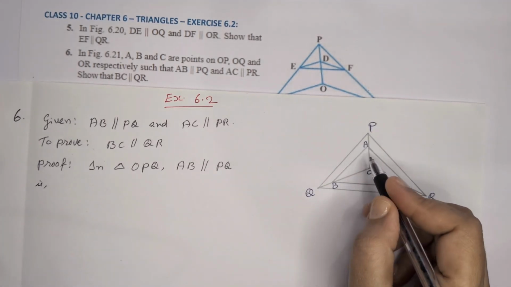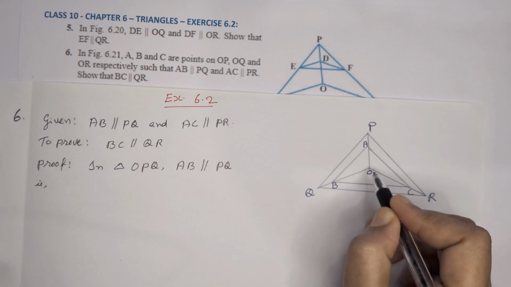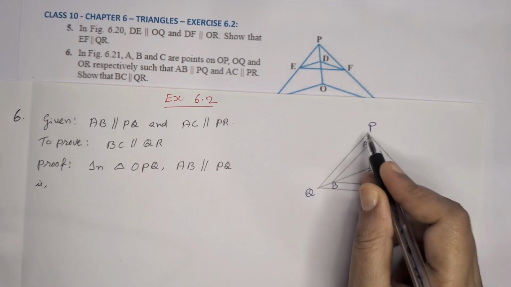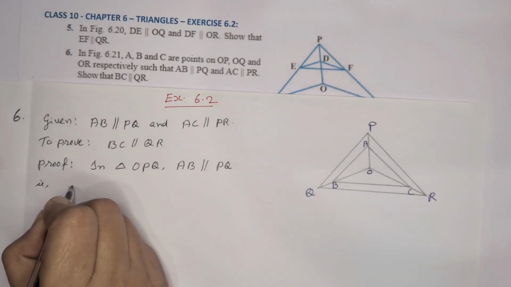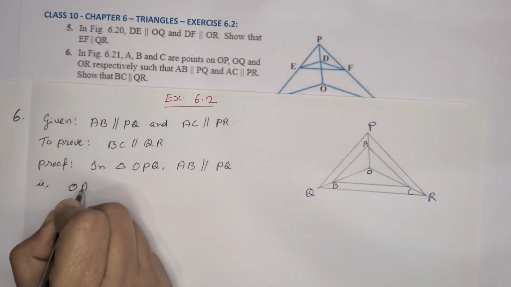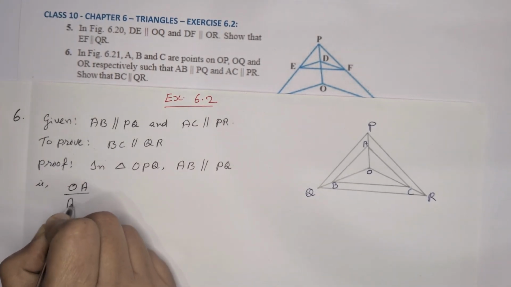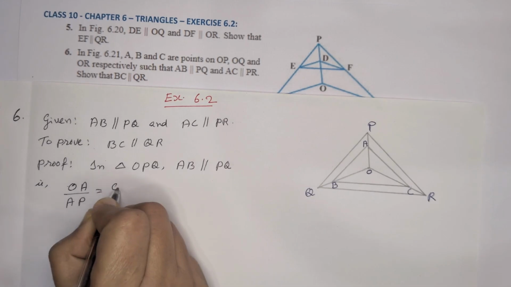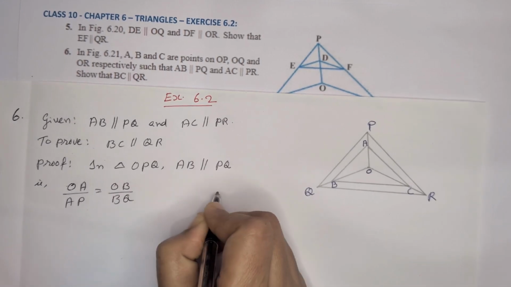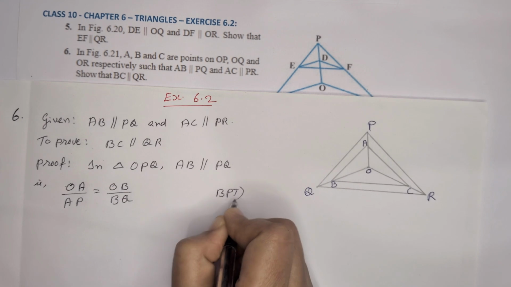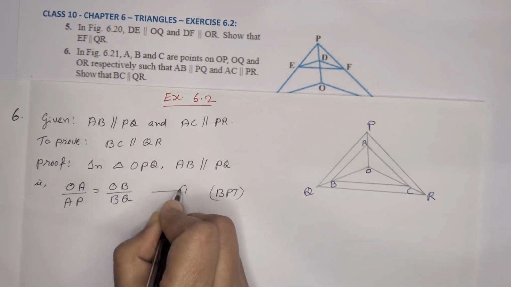That's given. So we can write by basic proportionality theorem, OA by AP is equal to OB by BQ. BPT. Equation number 1.